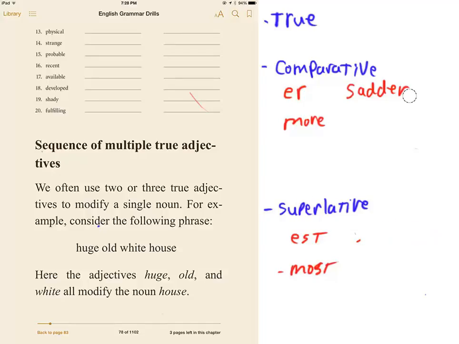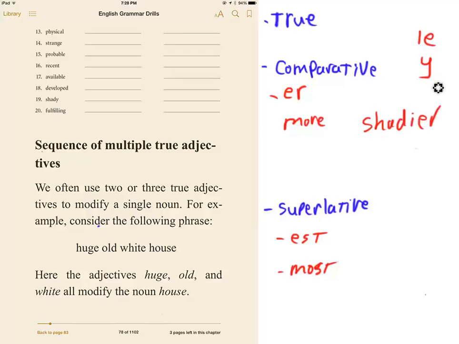Very easy. Now the 2-syllable words are a little more tricky, and if you remember right, with the 2-syllable words, we need to look for a couple things. If the 2-syllable words end in le or y, you're going to use the er or est. For example, shady, you would change that to shadier.